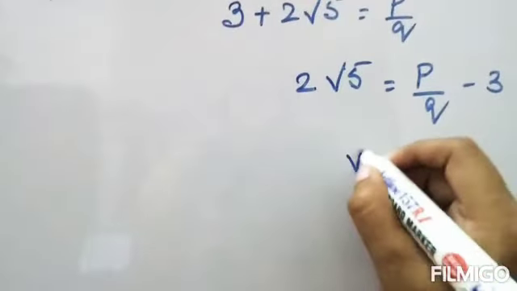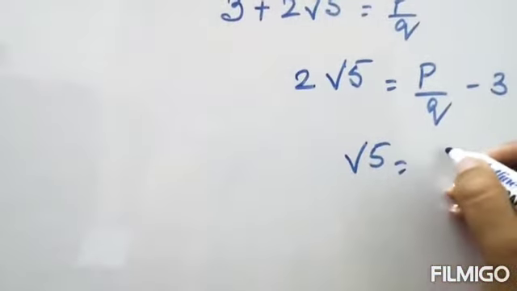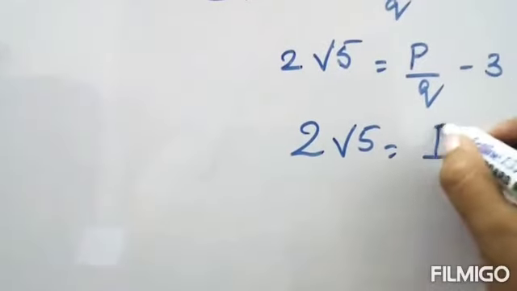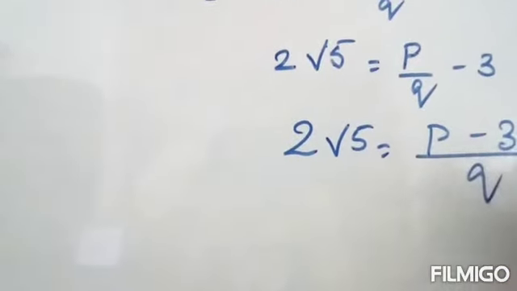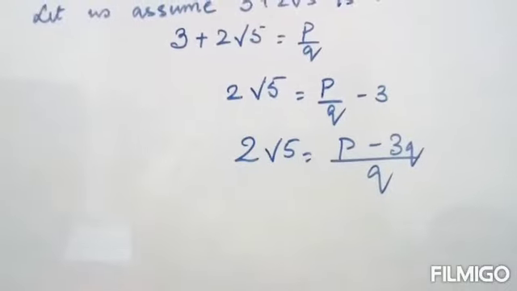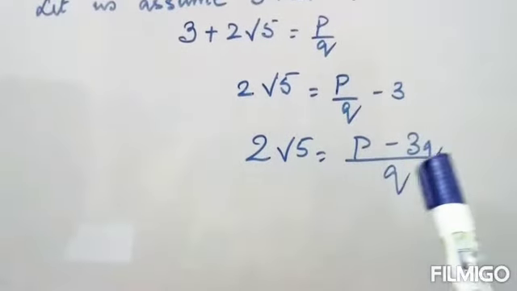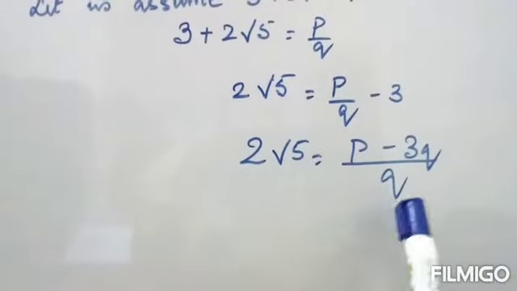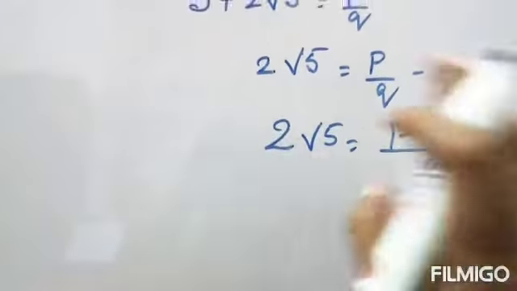Or we can say root 5 is equal to, we can bring the 2 down. Okay, before that, let us check. If we just break this one, this is going to come. Now let's bring this to this side.